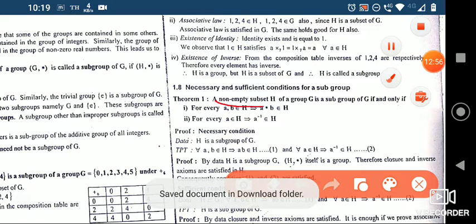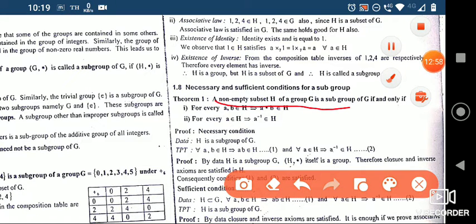A non-empty subset H of a group G is a subgroup of G if and only if these two conditions are satisfied. First condition: for every a, b belongs to H, there are 2 points we have taken from subset H, a star b belongs to H. That is the closure law. The first one is it should be closed.